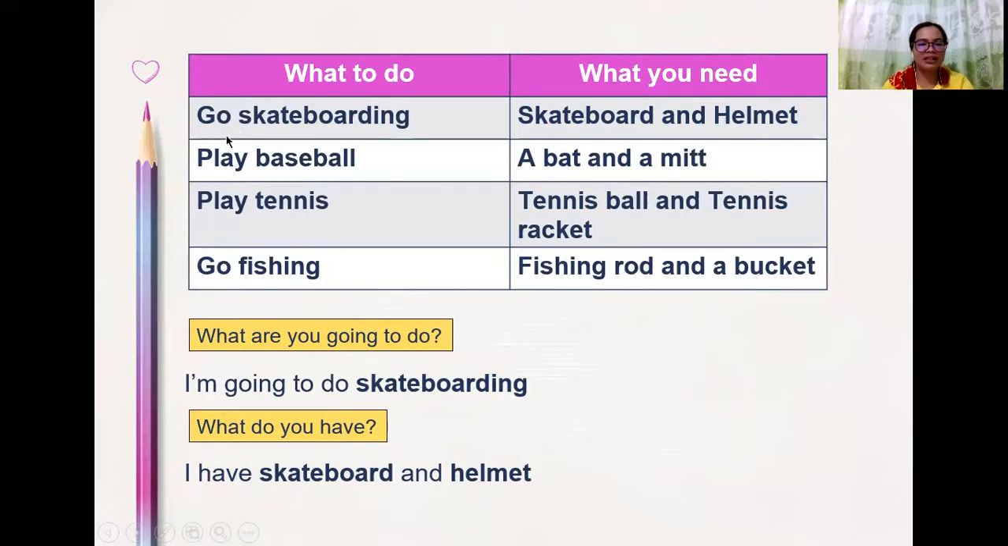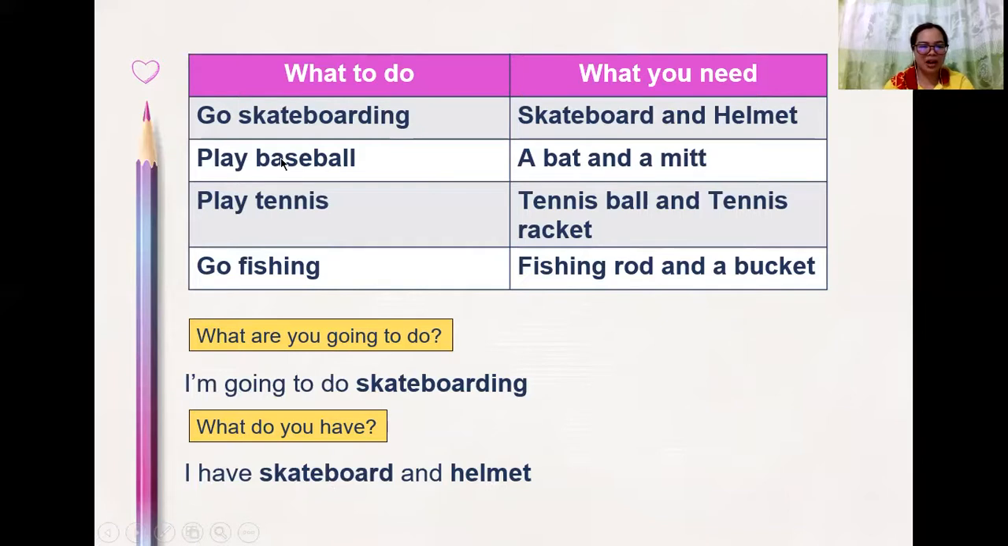Okay, so number one is go skateboarding. When you are going to do skateboarding, you need a skateboard and helmet. Next is play baseball. When you are going to do baseball, you will need a bat and a mitt. Next, play tennis. When you are going to play tennis, you need a tennis ball and a tennis racket. When you are going to go fishing, you will need a fishing rod and a bucket. Okay, so now let's try. What are you going to do? Number one, I am going to do skateboarding. What do you have? I have a skateboard and helmet.